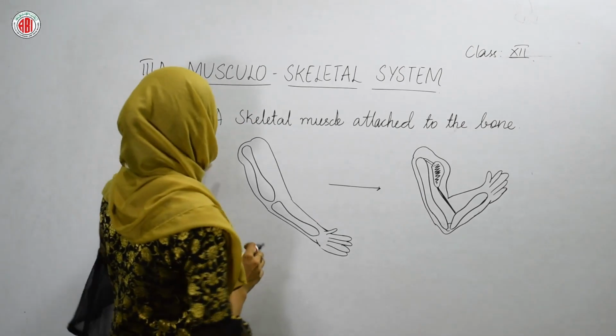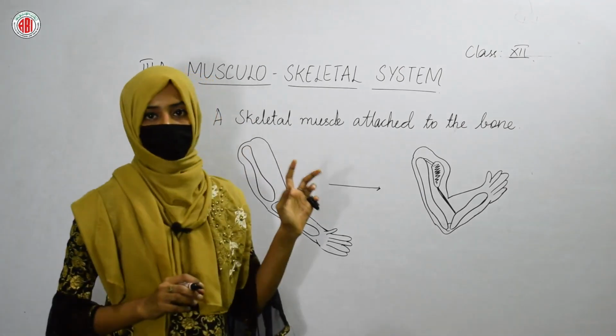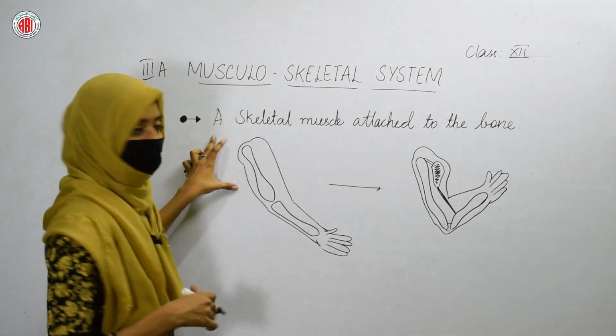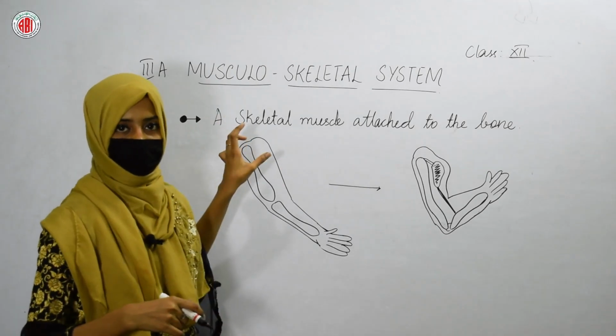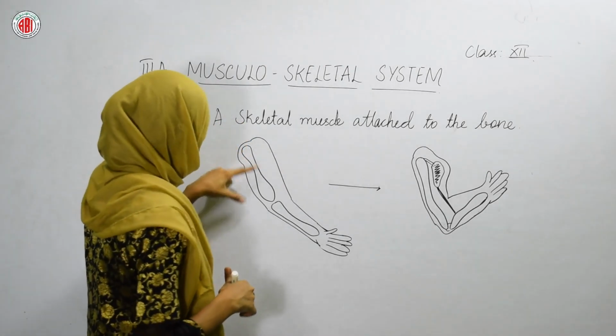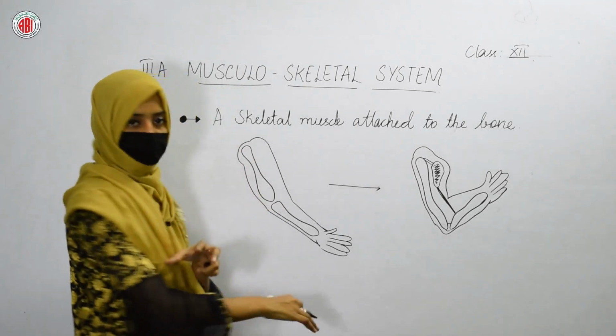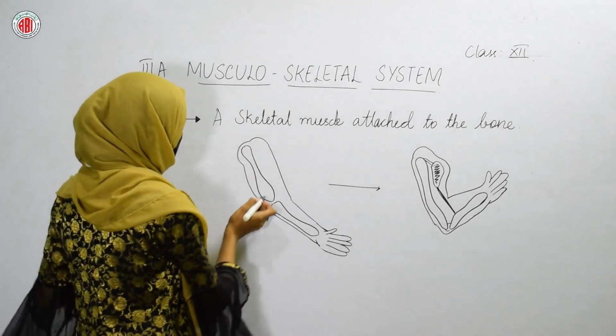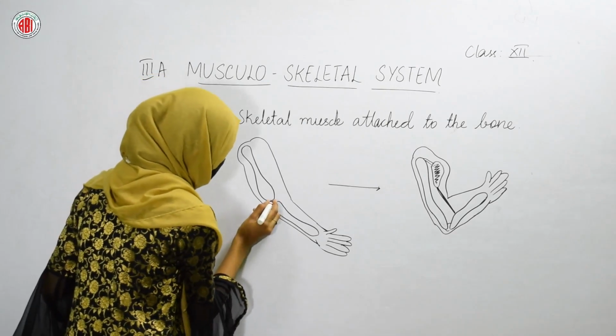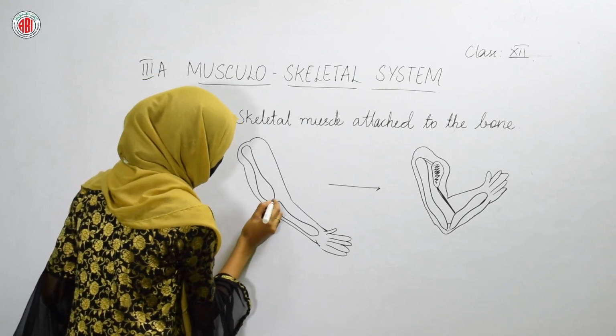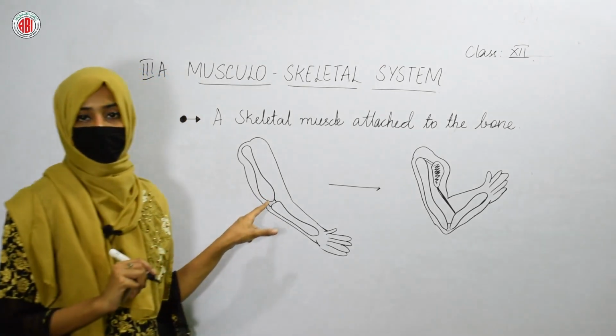Okay, let us see how a skeletal muscle is attached to the bone. Here we can take an example of a hand. The muscles that are present in our hand, we can see here. Two bones are present in our hand, and these two bones are attached to each other with some fluid which is present in between them.